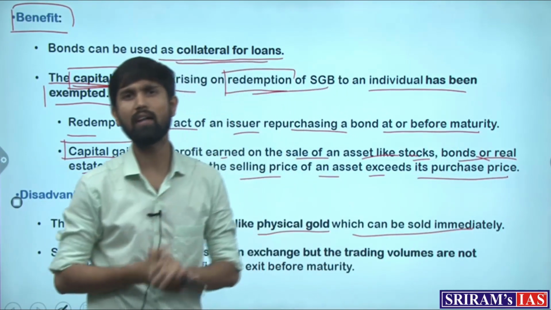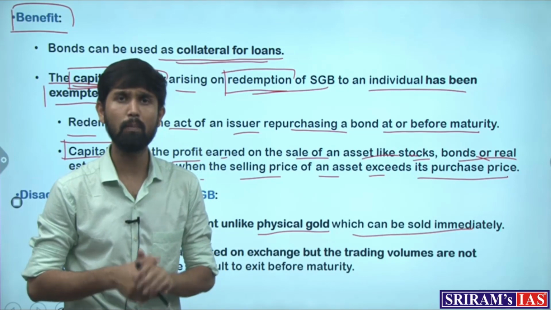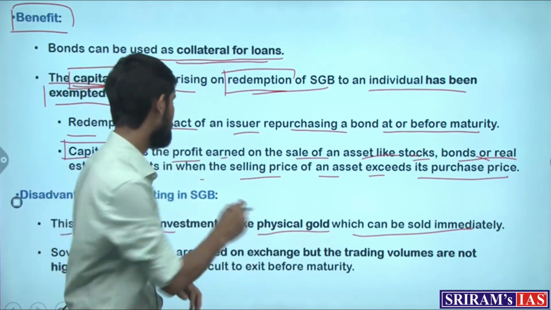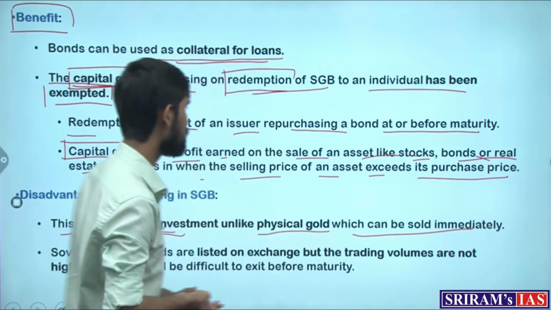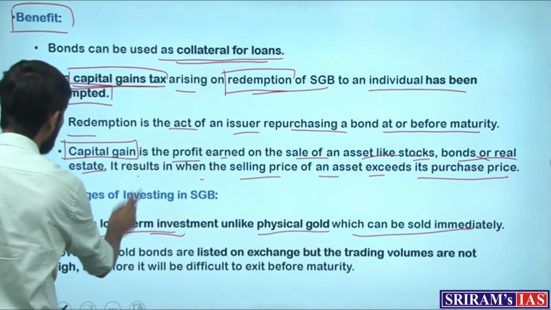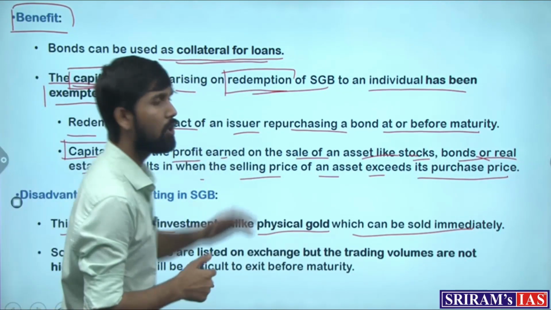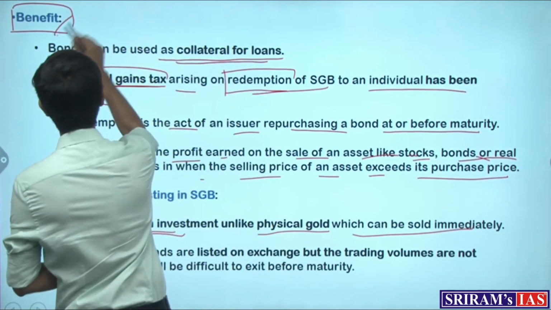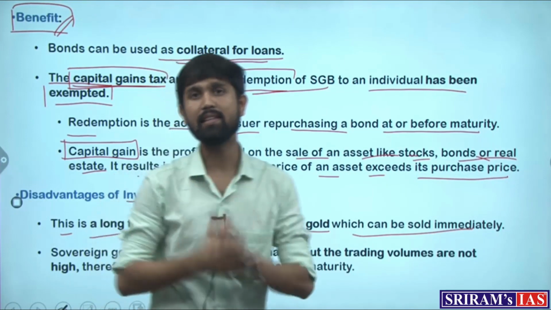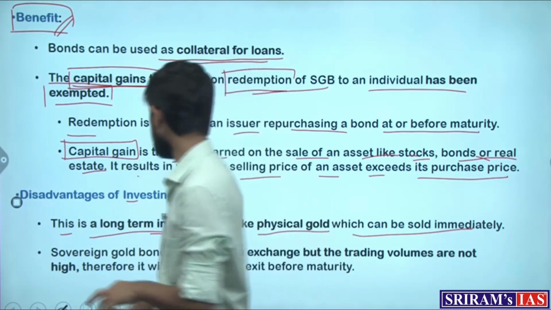And a lot of other uses of physical gold are not contained in the sovereign gold bond scheme. That is why that becomes a major harming factor. But people who are not interested in physical gold and want to avail of the benefits of the sovereign gold bond scheme can take advantage of the scheme.